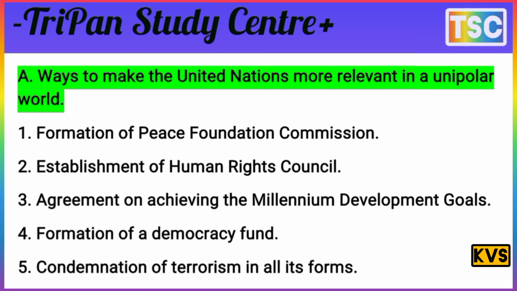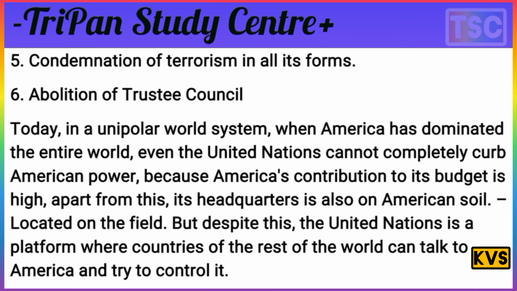That's the most important point here. The important points are the formation of the Peacebuilding Commission, the establishment of the Human Rights Council, an agreement on achieving the Millennium Development Goals, and fourth, the formation of a Democracy Fund and condemnation of terrorism in all its forms. The next one, the Trusteeship Council.